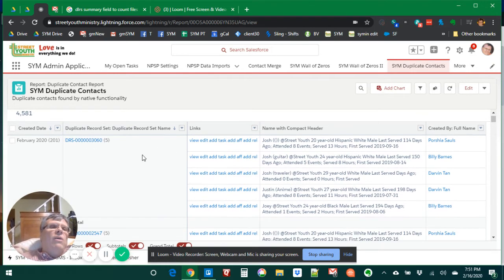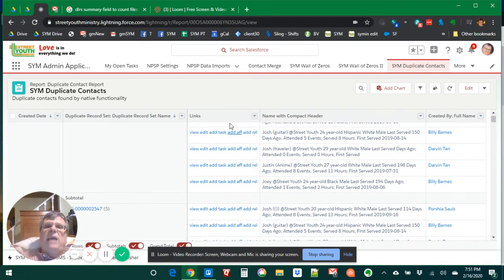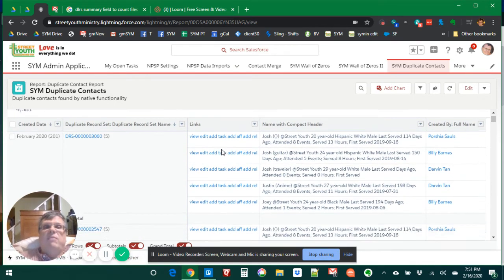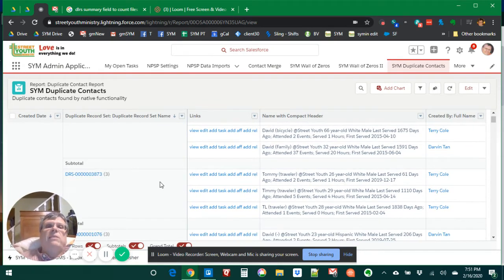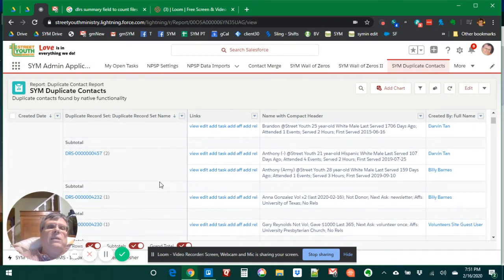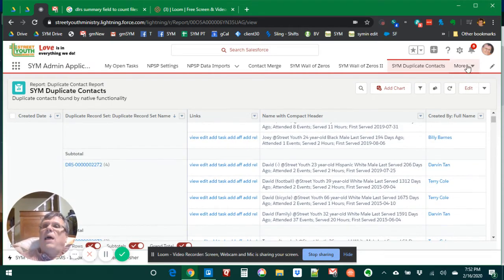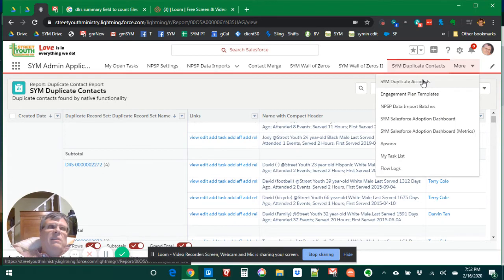And so you can see for February, we have a group of potential duplicates that I need to make sure aren't really duplicates of 5, and none of them are. I've reviewed this list already, but I just keep going down the list until I reach a group size of 1. That means we already corrected the duplicate. Salesforce noticed that we had a duplicate, but we've already corrected it, because you can't have a duplicate record set that only has 1 record in it. So that's what we do with that. We also have the accounts, but Salesforce native checks the way we have it configured doesn't really detect any.